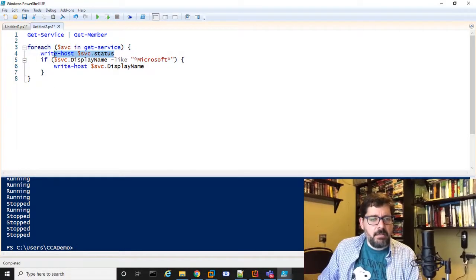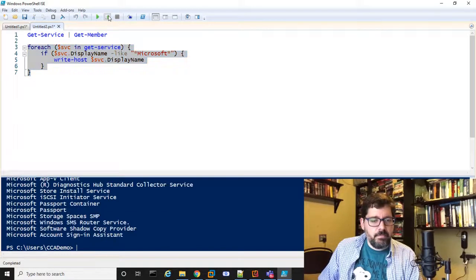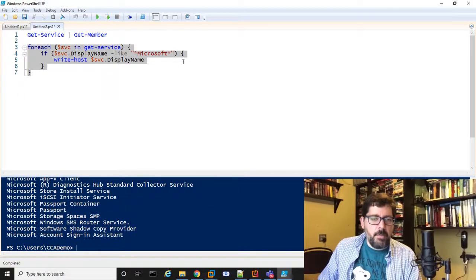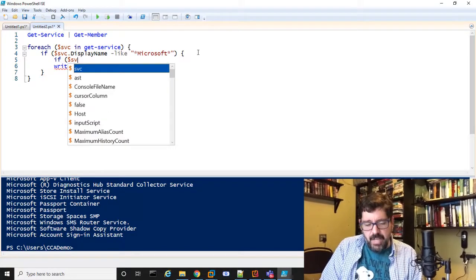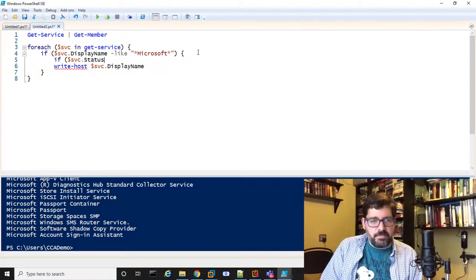Oh, I did not mean to have this here. We'll get rid of that. All right, so there's all my services that contain Microsoft in the name, but I also want to only show the ones that are running, right? So I'm going to add another if $svc dot status, and I'm going to make sure it's set to running if it's going to display, right?